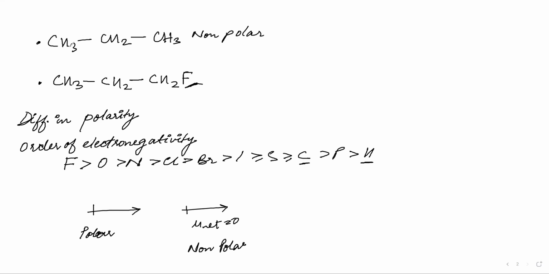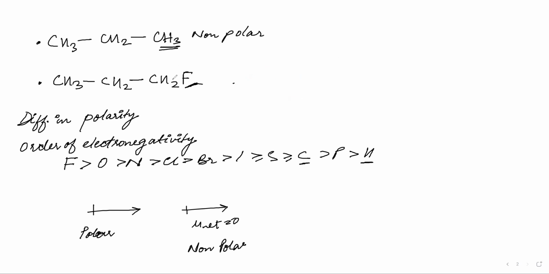That means we have to identify the polarities. If you see the CH3 like this, the dipole moment will be toward whichever is more electronegative. Carbon is more electronegative, so like this. And you can see that the dipoles are cancelling out each other. This one is cancelling out this one, and for the CH3 at the end, it will also cancel with this particular H. So all in all, this particular compound is non-polar.